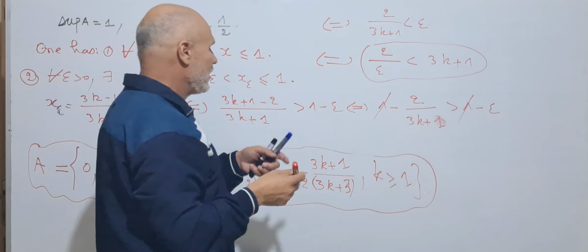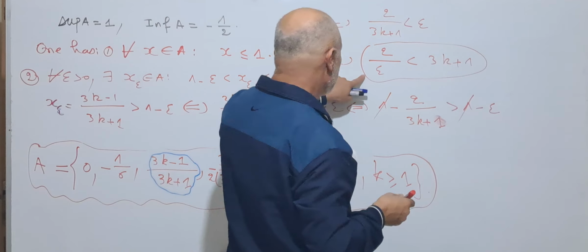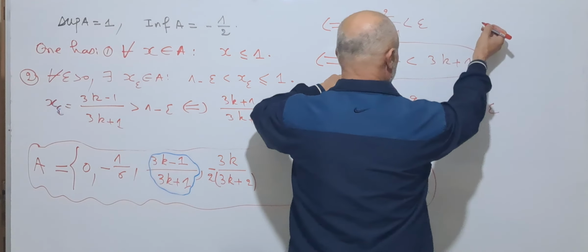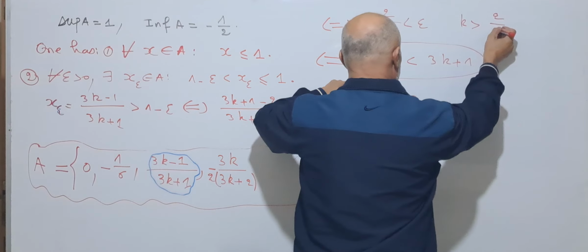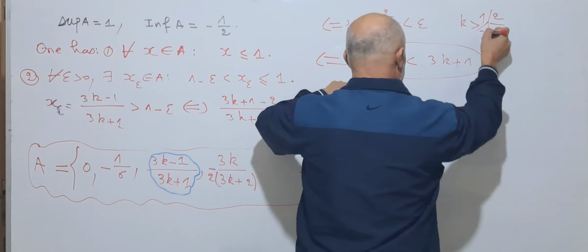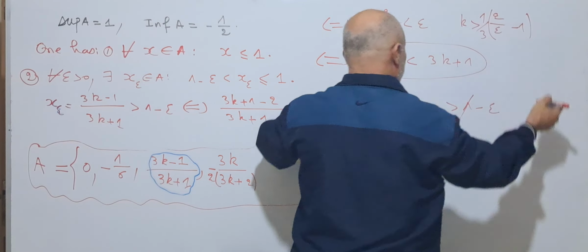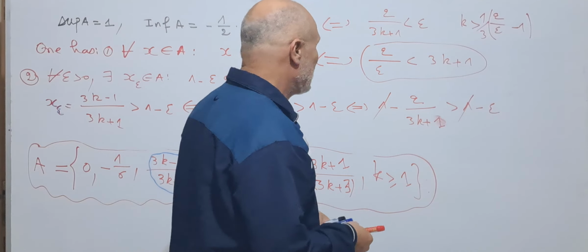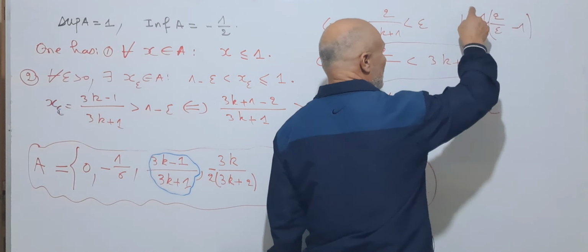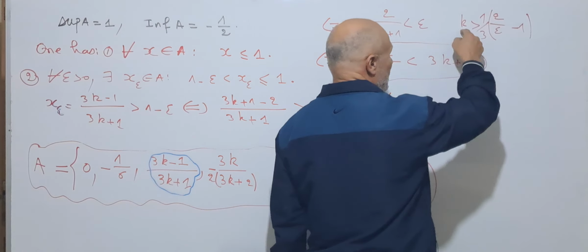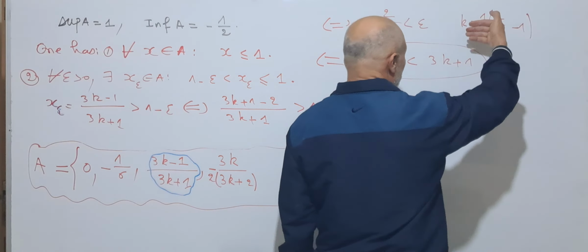Why? Because this can be written as k greater than (2 over epsilon minus 1) over 3, and we discuss: if epsilon is large such that this is negative, any given natural number verifies this.